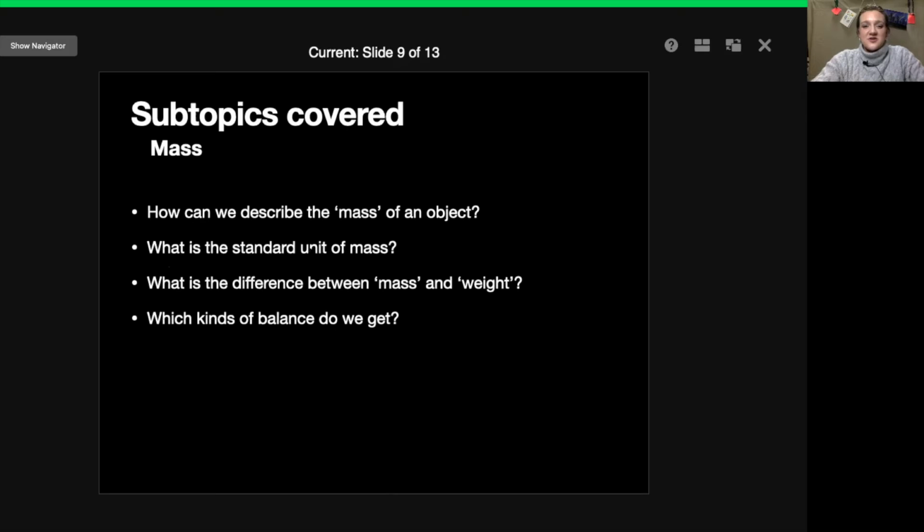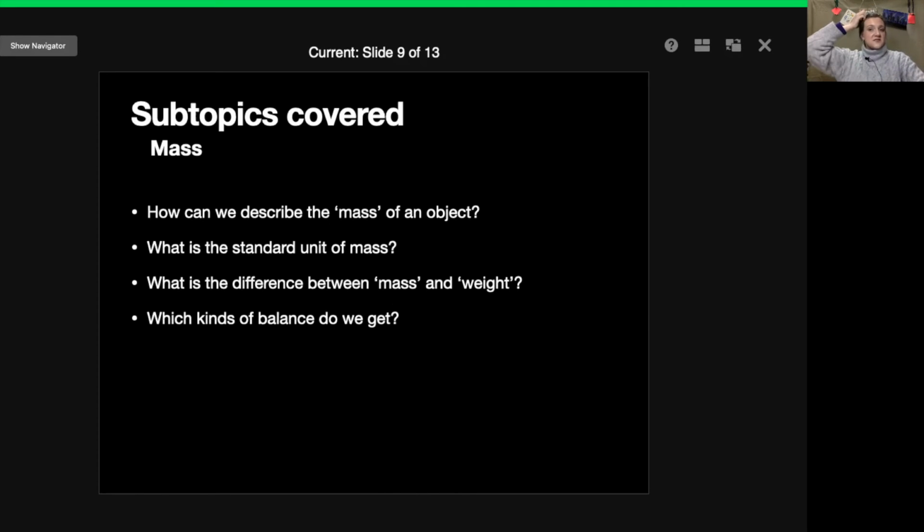What is the standard unit of mass? So the standard unit of mass is kilograms. So you will see that there are many 1 kilogram bags at the shops, like for example, flour or sugar, or let's say coffee, maybe some vegetables that are 1 kilogram. So if you pick up all of them, they should have the same mass. Even though they might have different sizes in volume, they will still have the same mass because it's 1 kilogram of that specific object.